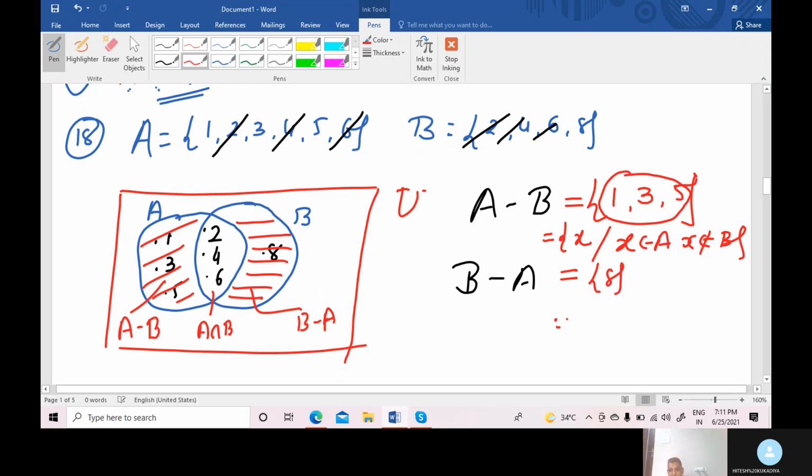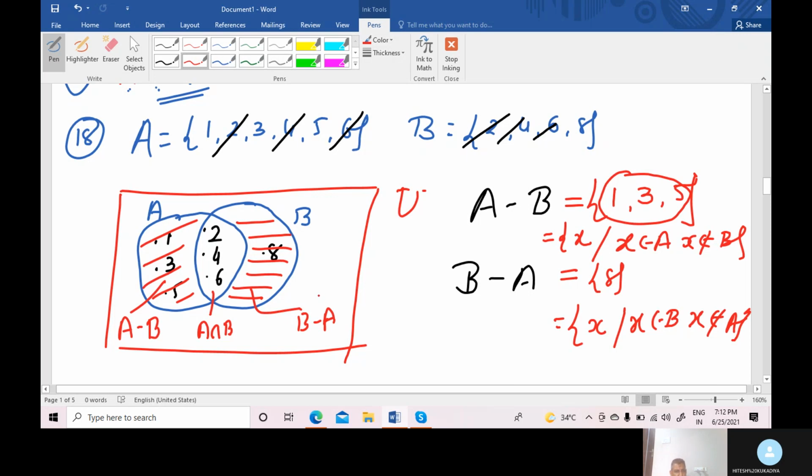Again we define: x such that x belongs to B but x does not belong to A. Clear, student? So this is the definition of the difference set, A minus B and B minus A.